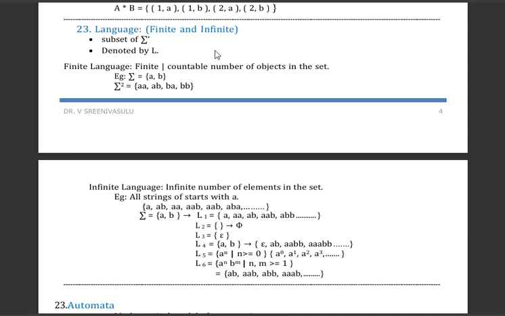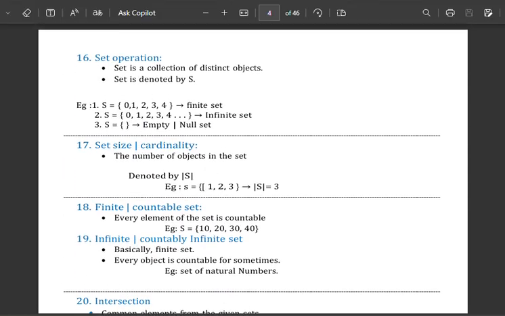And language is of two kinds, finite language and infinite language. Finite language means we can count the objects in the set, but infinite language means we cannot count them. So these are nothing but infinite languages. So this is about the concepts of automata, which is very important.